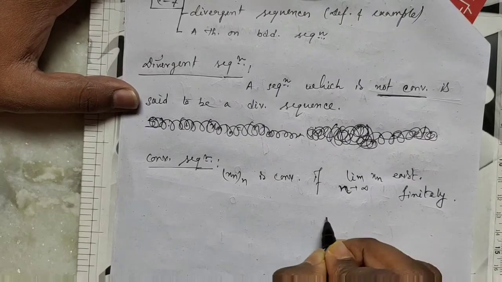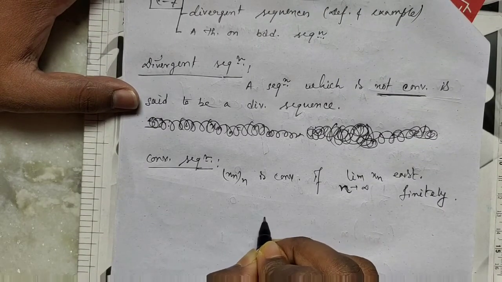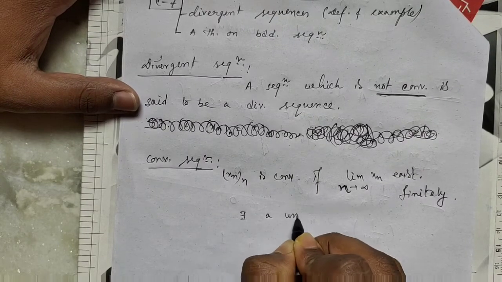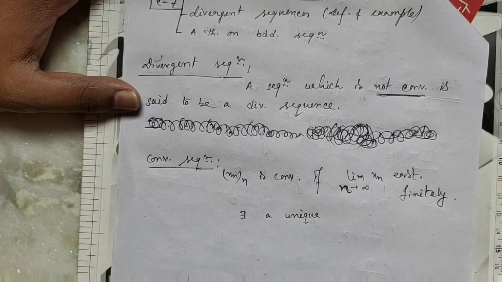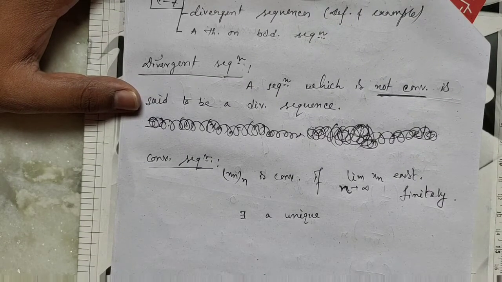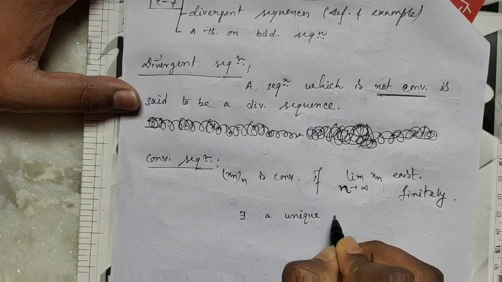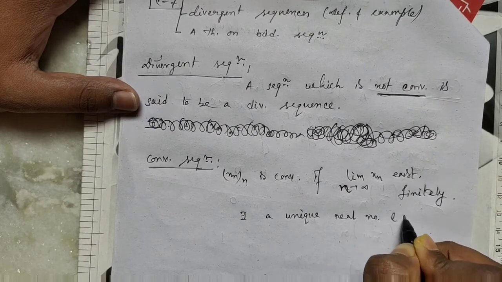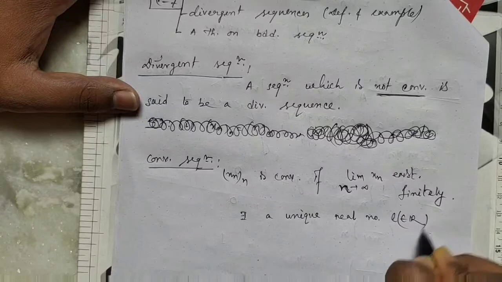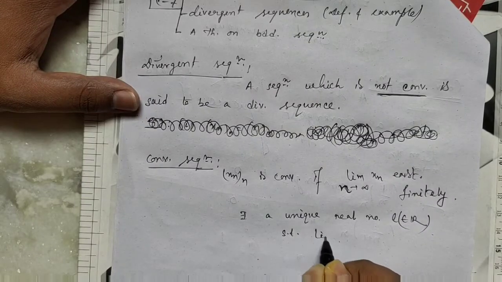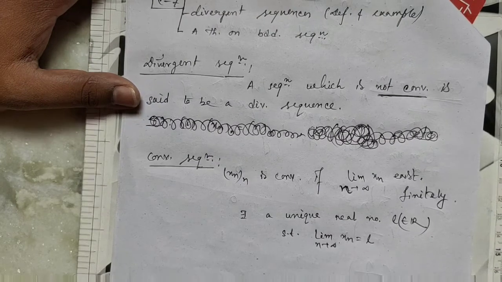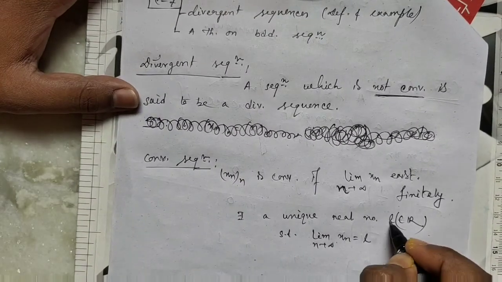That is, there exists a unique real number L belongs to R such that the limit as n tends to infinity of Xn equals L. In the previous class we proved that the limit of a sequence is unique.